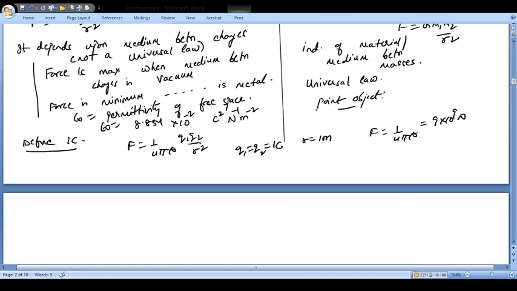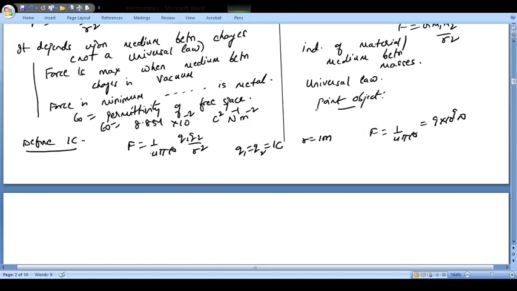So if you find that the force of attraction or repulsion is equal to 9 into 10 to the power 9 Newton, and the separation between them is 1 meter, then the charge on each is going to be 1 coulomb. So 1 coulomb is the charge which, when placed at a distance of 1 meter from an equal and similar charge in vacuum, will repel it with a force of 9 into 10 to the power 9 Newton.